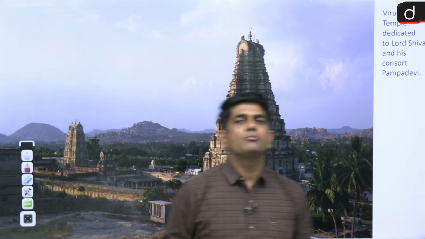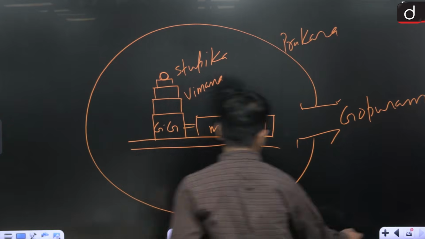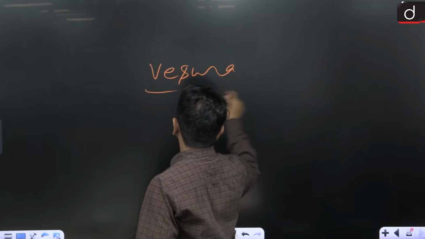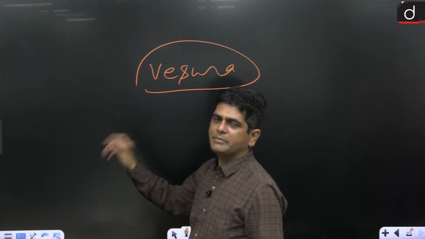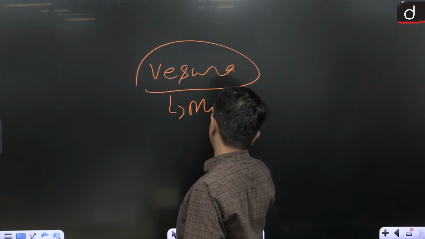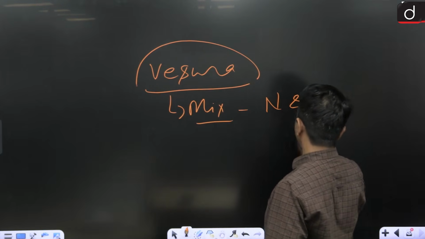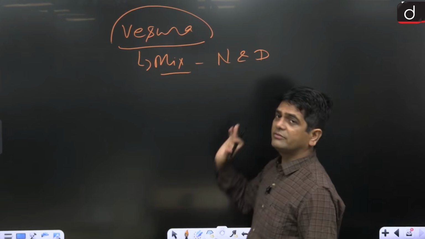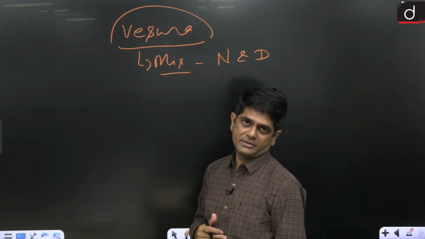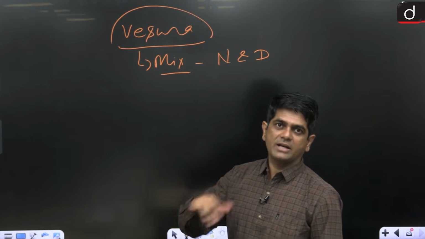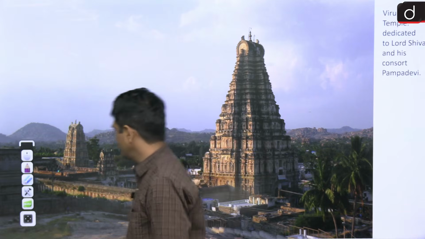So from here, I am moving towards our next topic, and that is Vesara temples. Vesara, my dear. Already discussed that a Vesara temple is a mixture of Nagara and Dravida temples. It is built over a raised platform, a star-shaped raised platform. Let me show you the image.